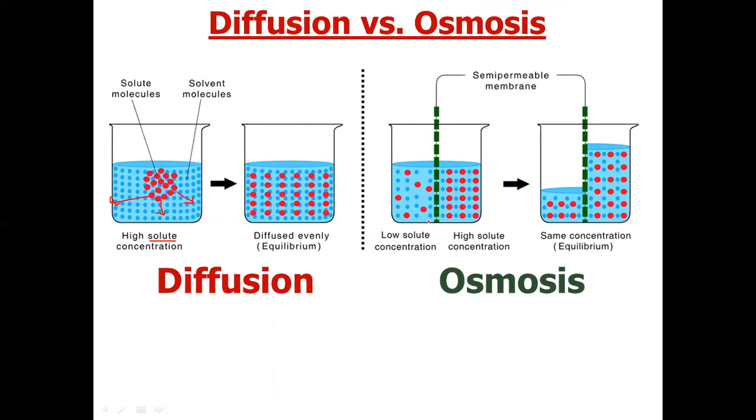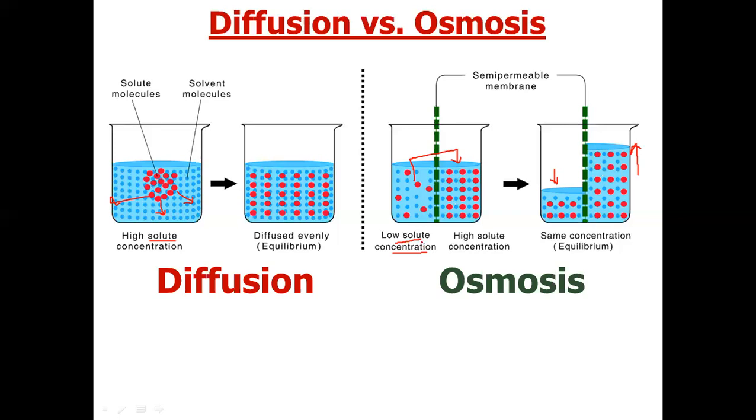On the other hand, what was osmosis? Osmosis was the movement of solvent particles from a region of low solute concentration. From this side, the solution will go here. You can see the level on this side has decreased, and on this side the level has increased. Why? Because solvent molecules have passed from the left hand side to the right hand side.